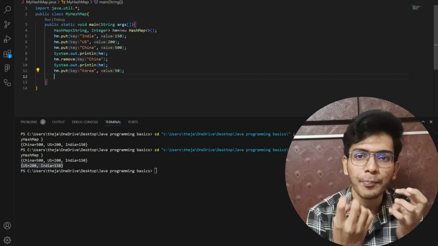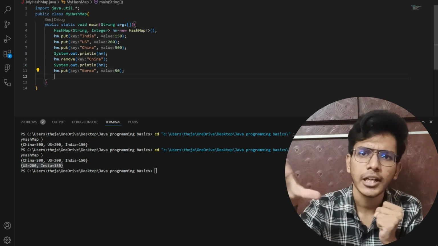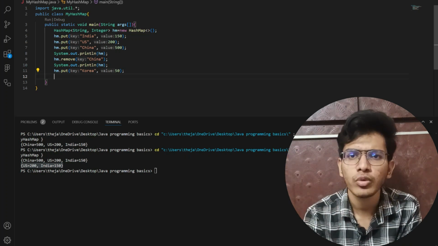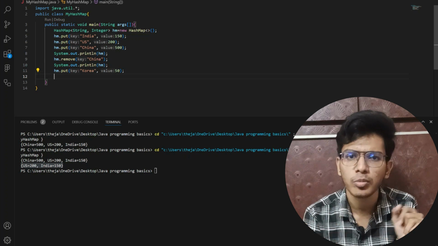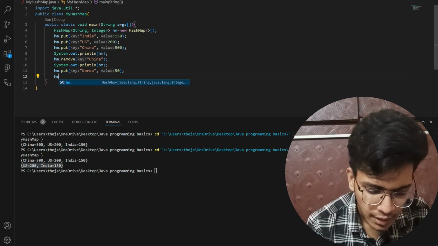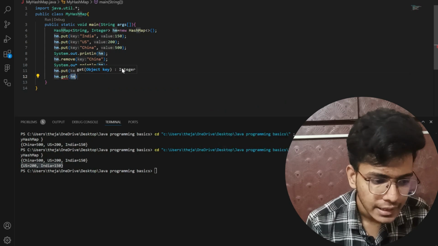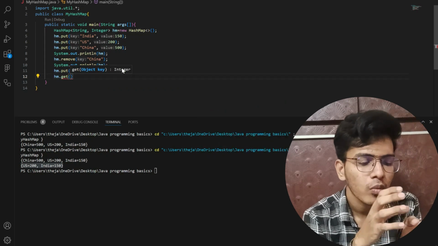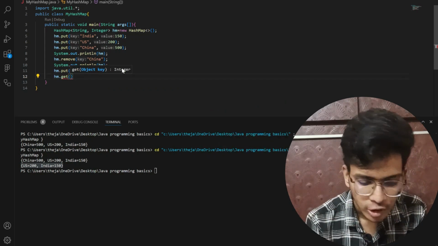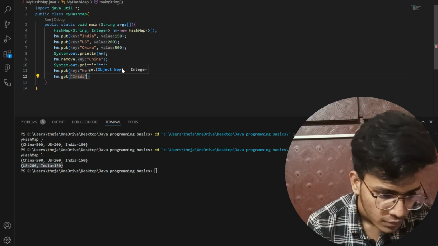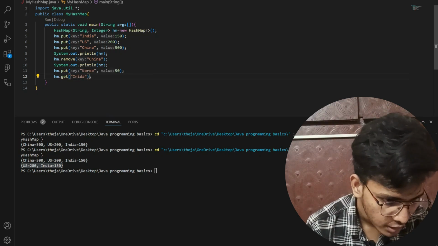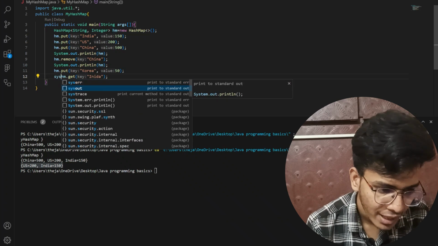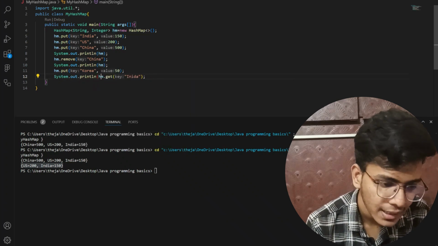Now if I want to get a particular value from my hash map as my output, then I will write hm.get, and here let's say I want to know the population of India. So I will write India here, and after that I will print it also. Whatever value my get function returned, I am printing it.